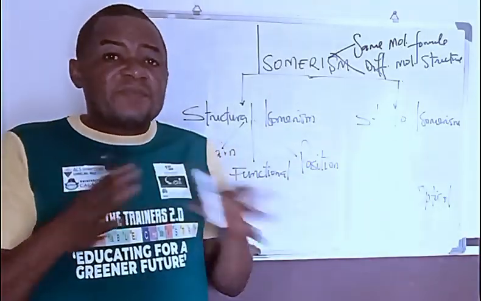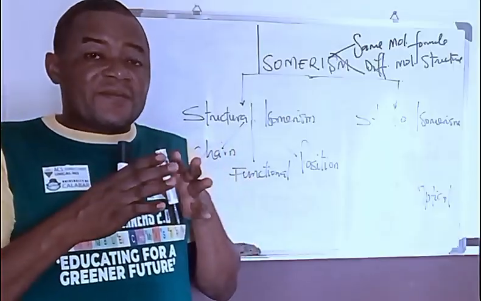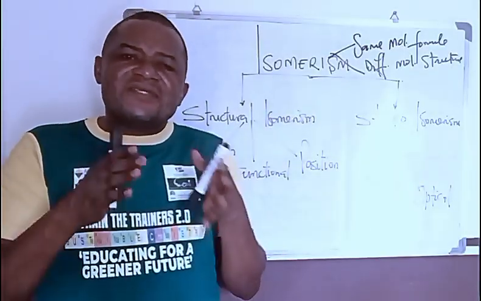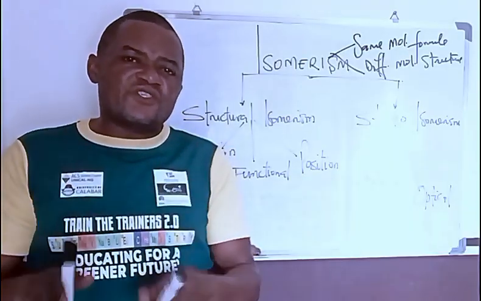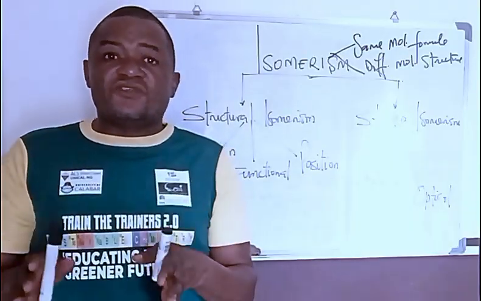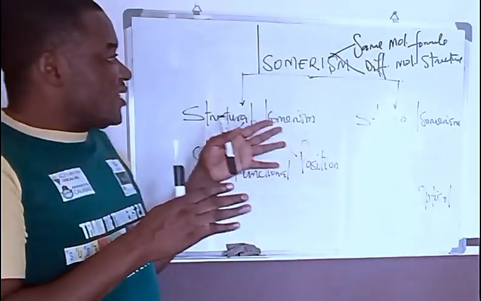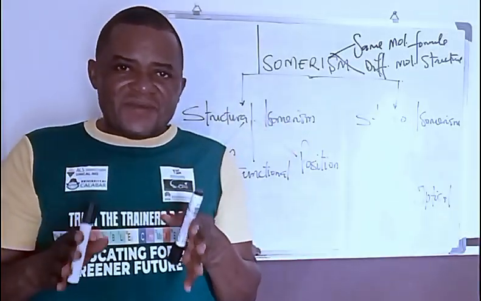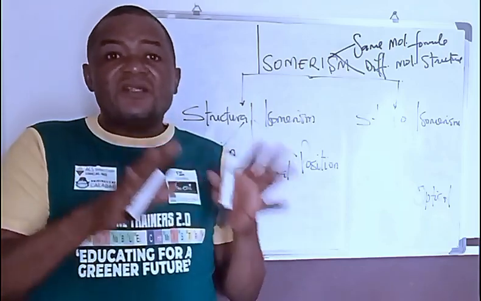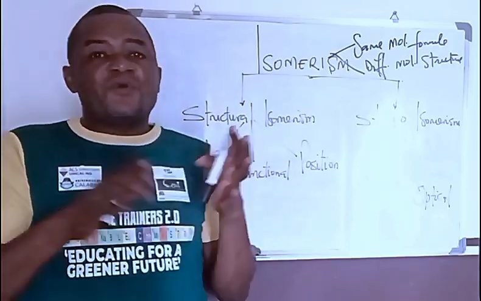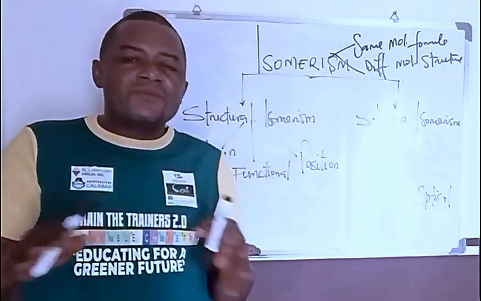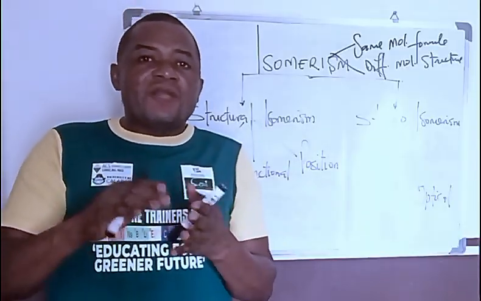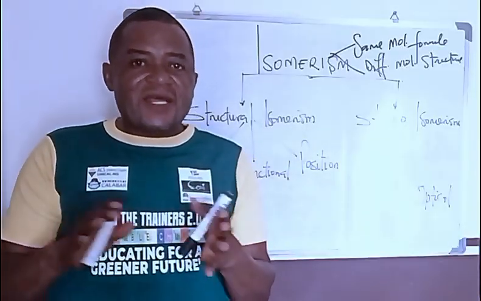Stereoisomerism is simply telling us about the similarity also in the molecular formula, but there is a difference in the spatial arrangement, the spatial orientation of the various carbon atoms or groups along the chains.